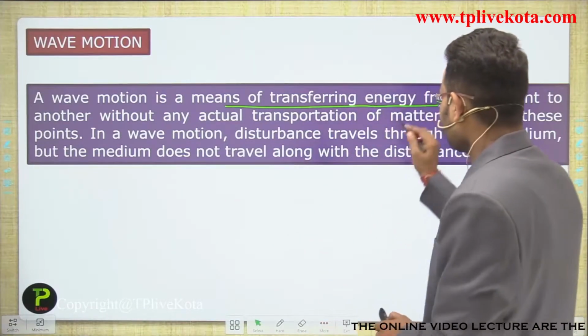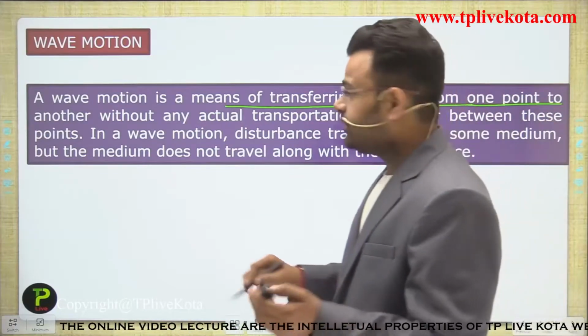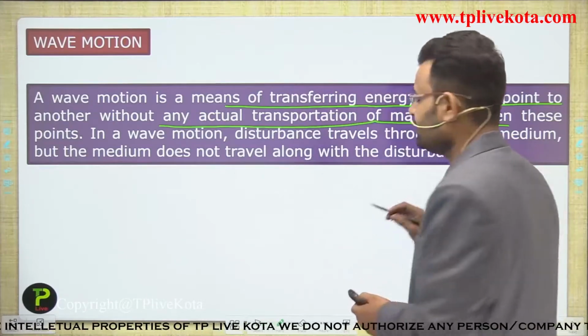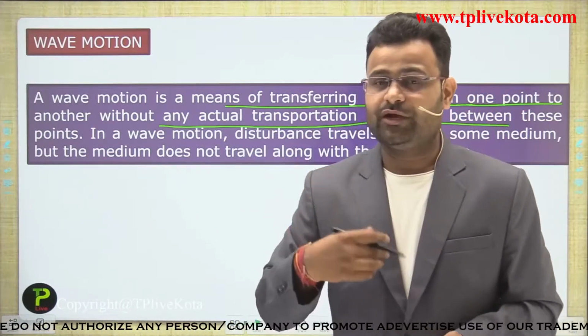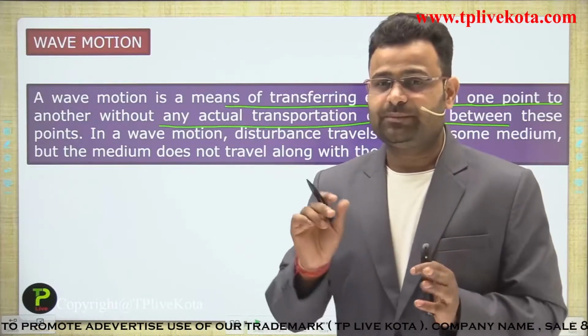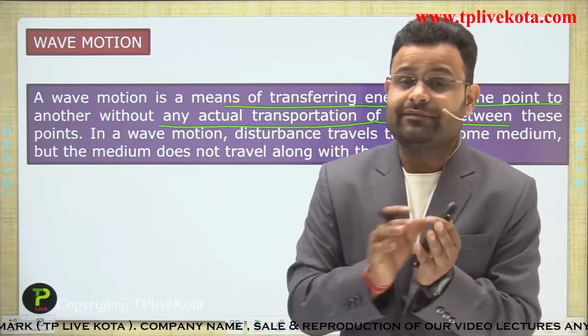So energy is transferred from one point to another point without any actual transportation of matter. Meaning, whenever we transfer my energy to a stone, my position does not change. I am standing in my position, but I transfer my energy by using different methods.